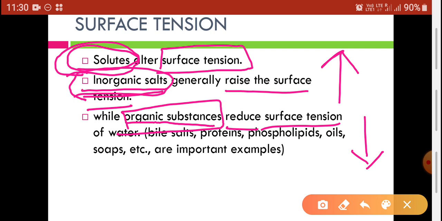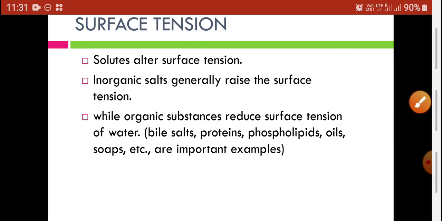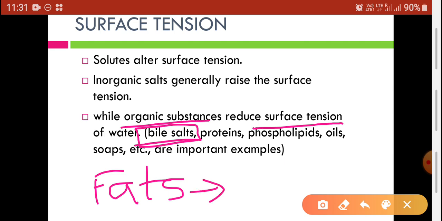Some examples are given here: bile salts, proteins, phospholipids, oils, soaps. These are the important examples of organic substances which are helpful for the reduction of the surface tension. We have seen in the liver chapter that bile salts are important for emulsification of the fats, because bile salts are organic substances and they reduce the surface tension of the fats, so that fats get emulsified.